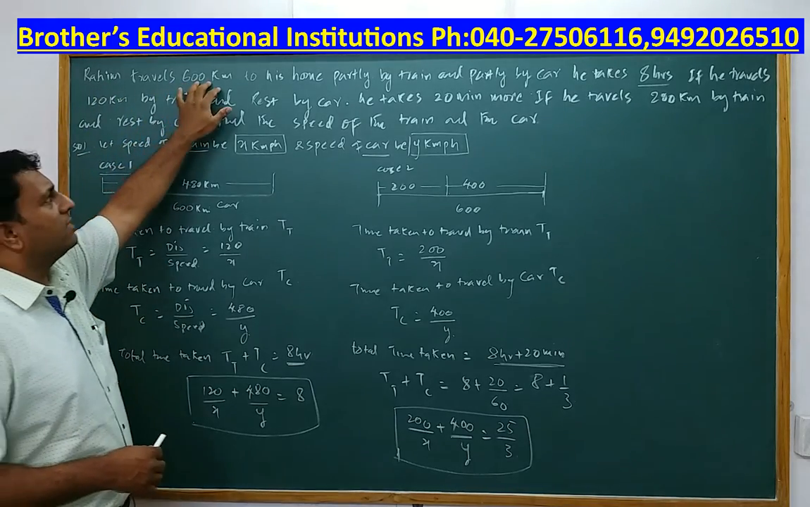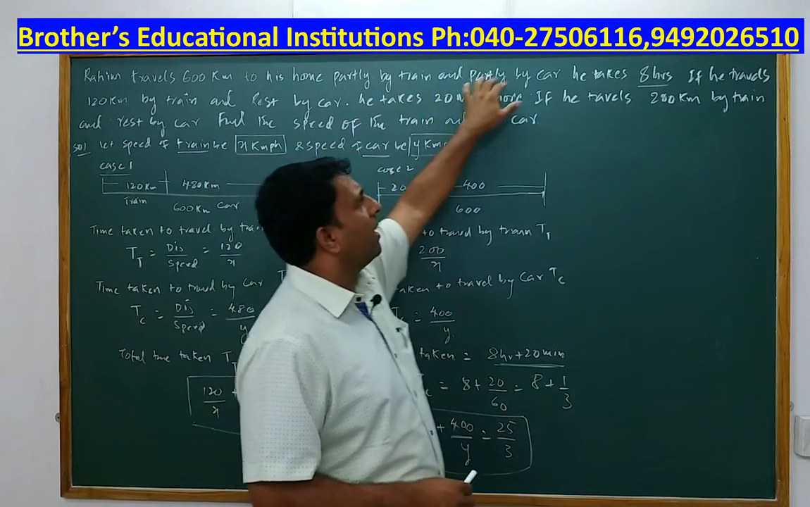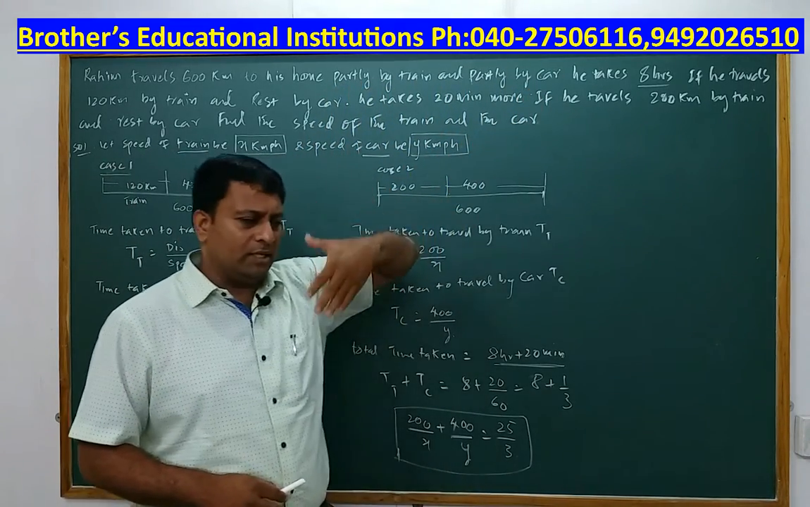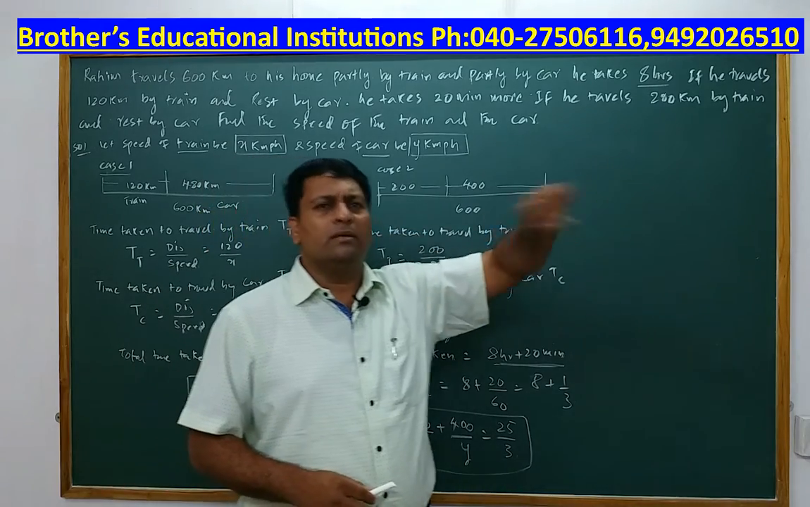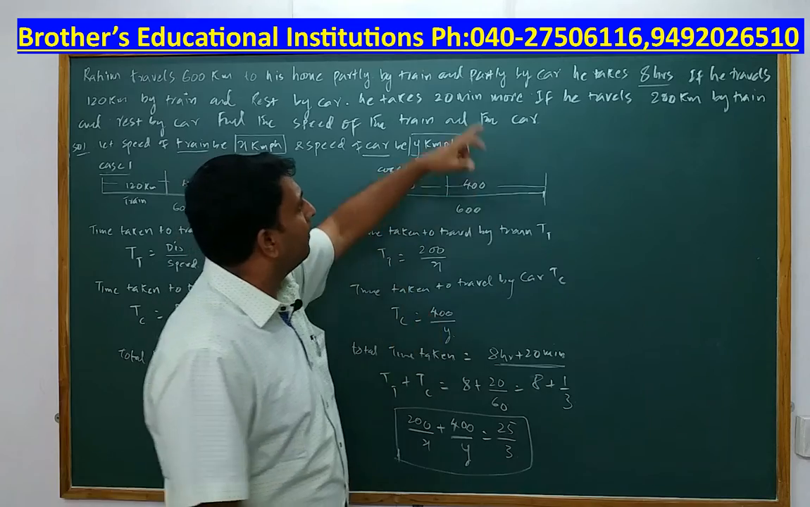Rahim travels 600 kilometers to his home, partly by train and partly by car. Means the total journey he won't cover with one vehicle. He'll go by train, he'll go by car. And these cases are mentioned.